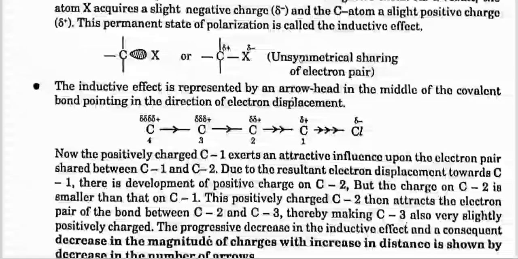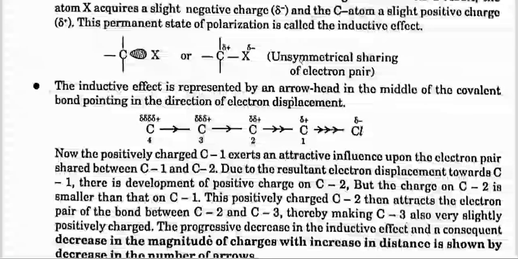The inductive effect is represented by an arrowhead in the middle of the covalent bond pointing in the direction of electron displacement. Now the positively charged carbon 1 exerts an attractive influence upon the electron pair shared between carbon 1 and carbon 2 due to the resultant electron displacement towards carbon 1. There is a development of positive charge on carbon 2, but the charge on carbon 2 is smaller than the charge on carbon 1. The positively charged carbon 2 then attracts the electron pair of the bond between carbon 2 and carbon 3, thereby making carbon 3 also very slightly positively charged.